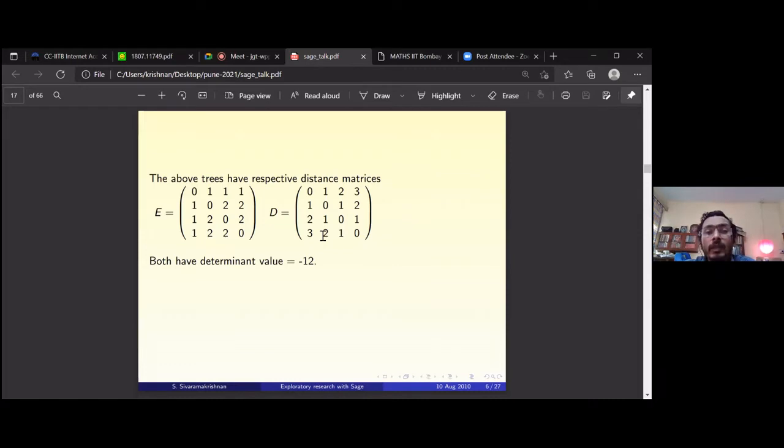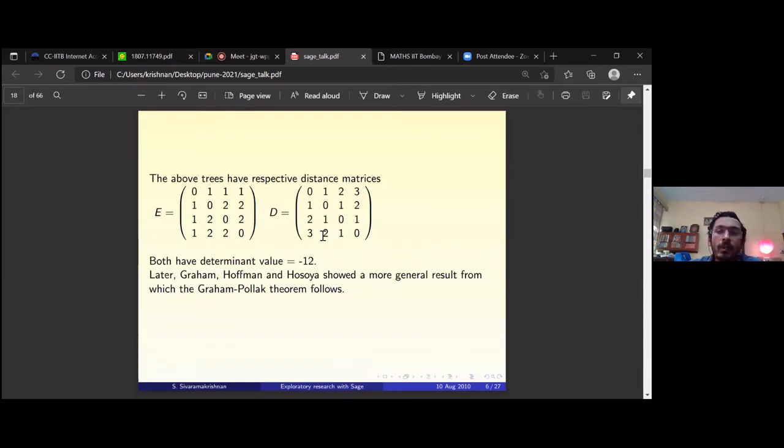So this was a remarkable result that was proven 50 years ago as we speak. Graham and Pollak proved that the determinant of the distance matrix of a tree is some function of just n, the number of vertices in the tree, not dependent on any other parameter of the tree, just the number of vertices. That's the only thing that matters.